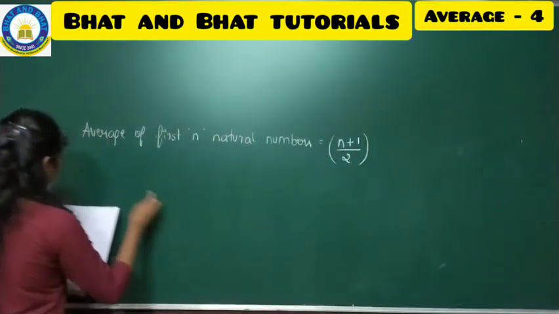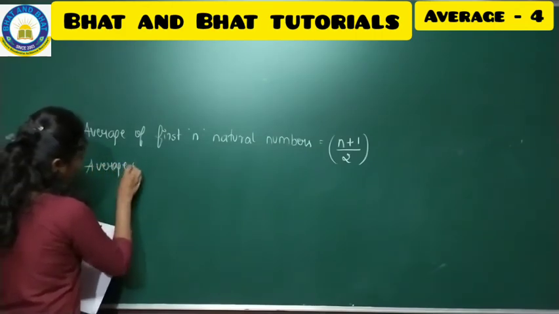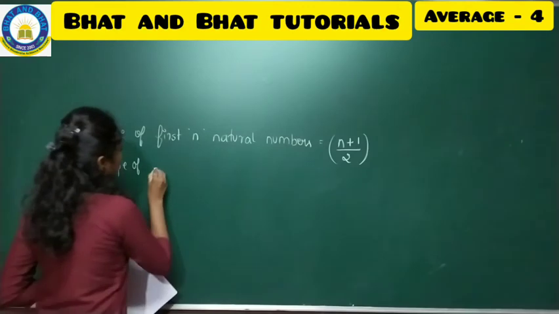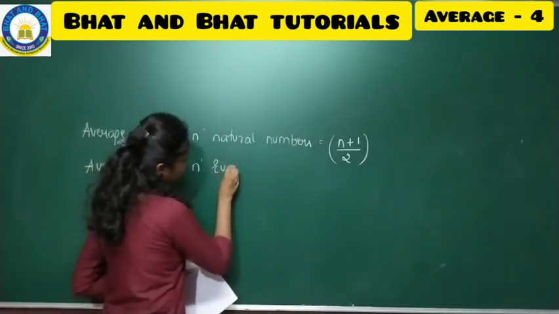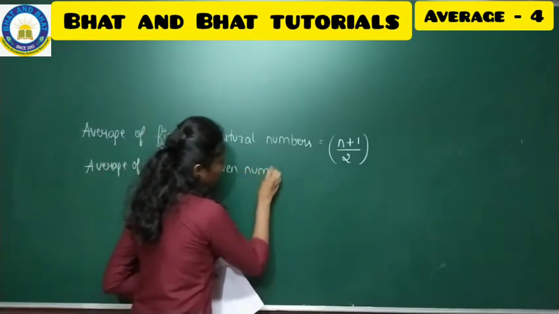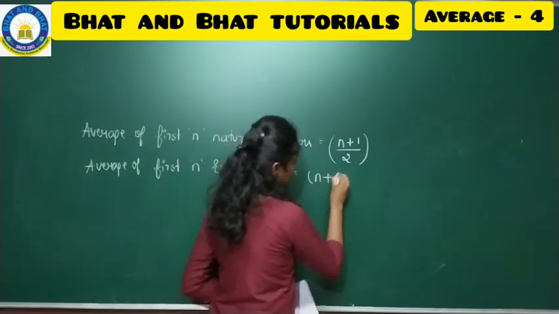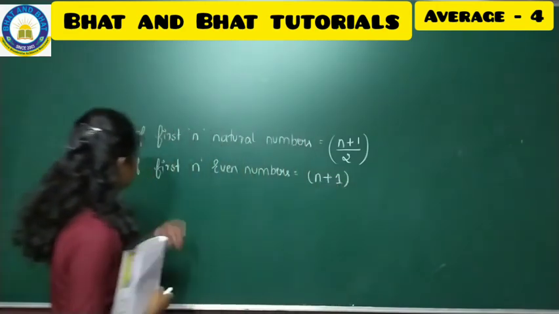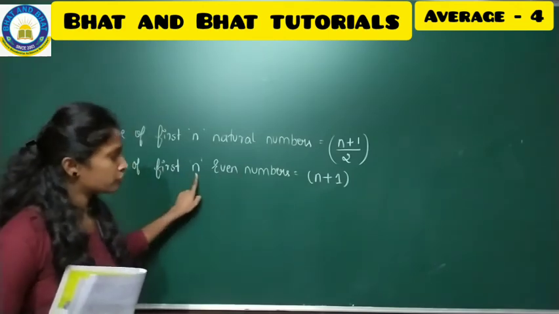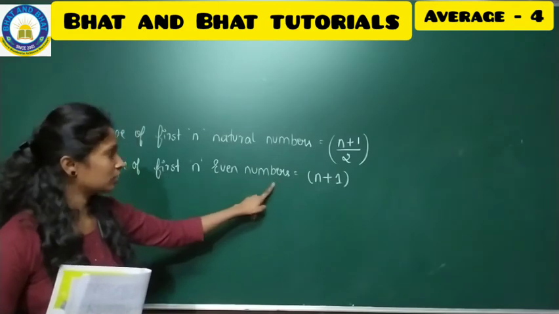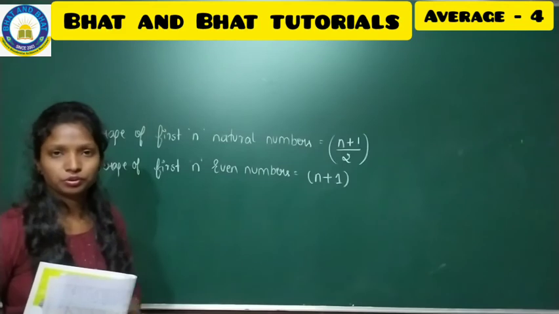Then to find the average of first n even numbers, we have a formula, that is n plus 1. That means to find the average of first 10 even numbers, or the first 2 even numbers, if they ask you like this, 10 plus 1 or any kind of numbers, then you are going to do it.